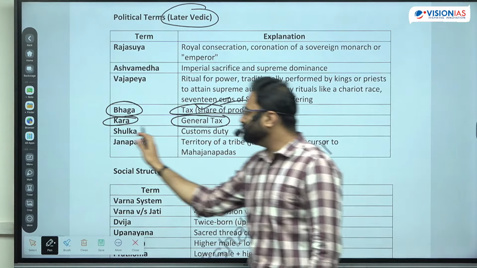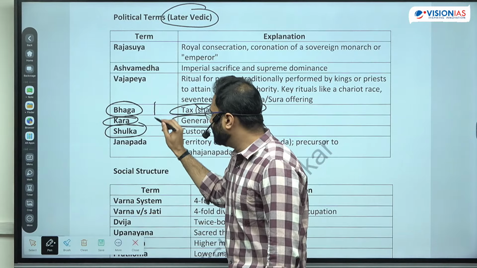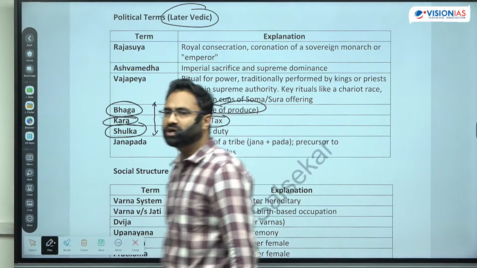There is another term जो कि आपको पता होगा, शुल्क. Now UPSC कैसे क्वेश्चन पूछता है? They will give an idea regarding this. भाग, कर, शुल्क are associated to what?